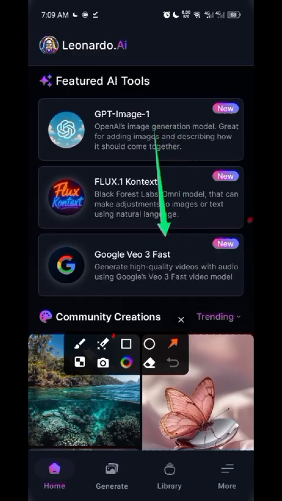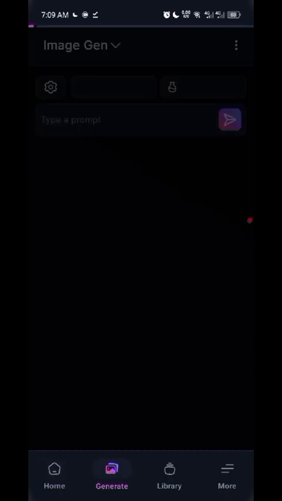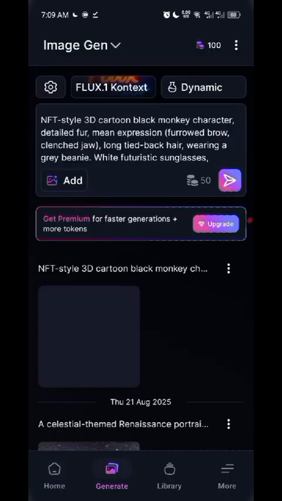This Google one is used for video, but I have not yet used it to generate a video. This video tool is actually similar to that one. It's actually the same thing. If I use it here, you can also use it here as well. So let's just take our image now.